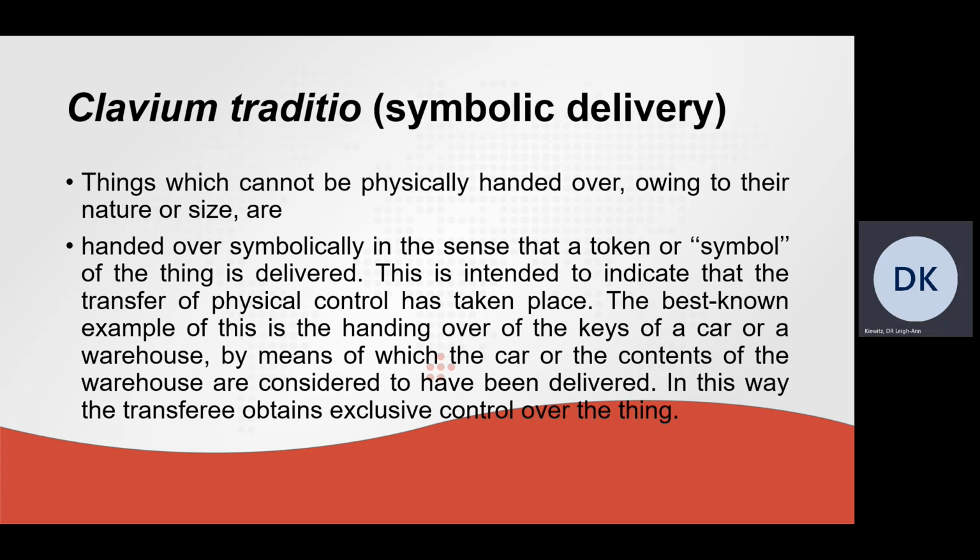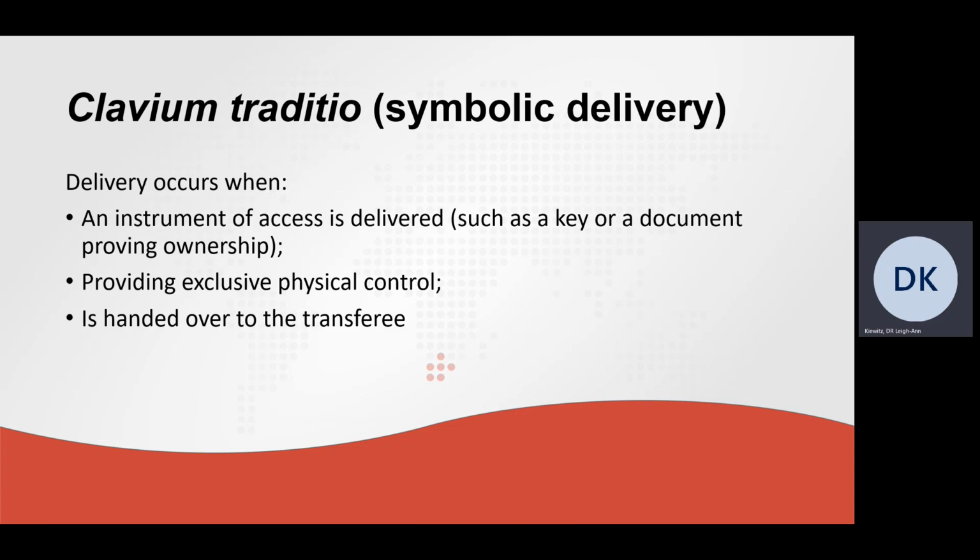So by handing over the key, it is considered that the motor vehicle or the goods in the warehouse have been delivered. In this way, the transferee obtains exclusive control over the thing. Now, there are three requirements that need to be complied with for symbolic delivery to take place. So delivery occurs when an instrument of access is delivered, such as a key, provided that there is exclusive physical control of the thing, and thirdly, provided that the thing is handed over to the transferee.